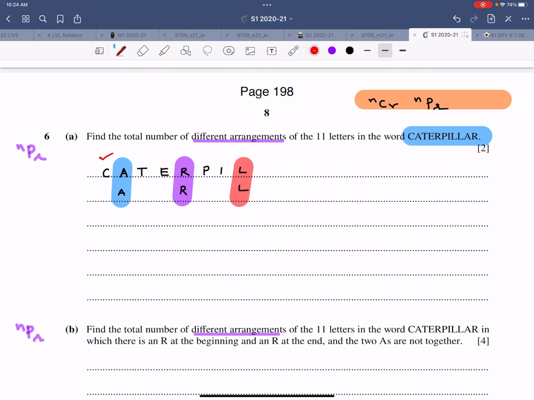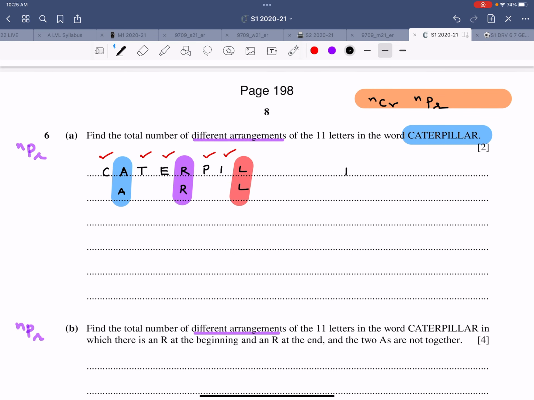We have C, we have T, we have E, we have P, we have I. So 2A, 2R, 2L. First thing first, that is 11 factorial divided by 2 factorial, 2 factorial, 2 factorial. The first 2 factorial is for the A's, the second 2 factorial is for the R's, the third is for the L's.